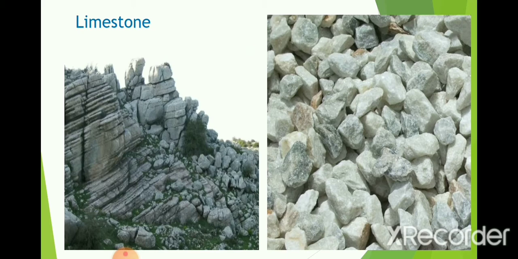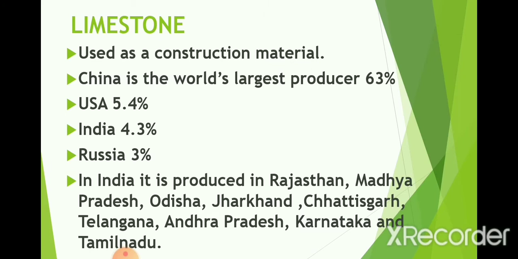It is used for construction purposes. In most construction sites we can see such types of stones. So this is limestone, and we are going to discuss limestone. Limestone is used as a construction material. The largest producer is China with 63%, the US with 5.4%, India 4.3%, and Russia in the fourth position with 3%.